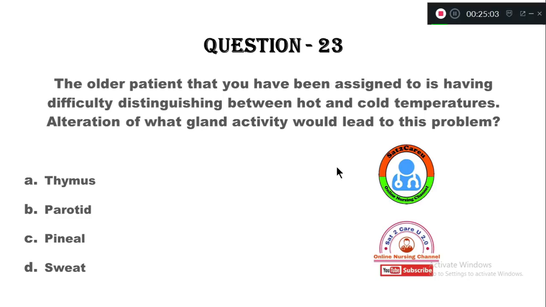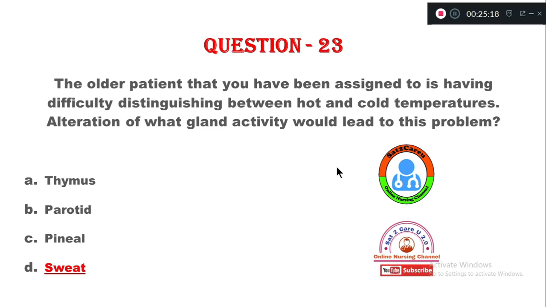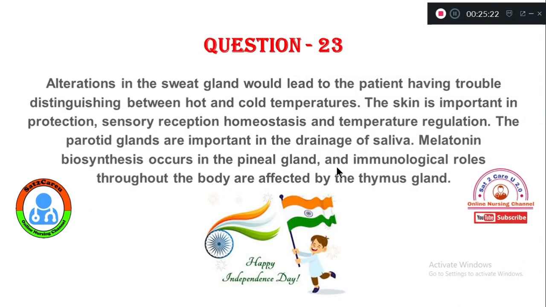So which of the following gland impairments leads the client to have difficulty in differentiating heat and cold temperature? Option D, sweat gland. Option D, sweat gland is right. Question number 24. Let us see question number 24.